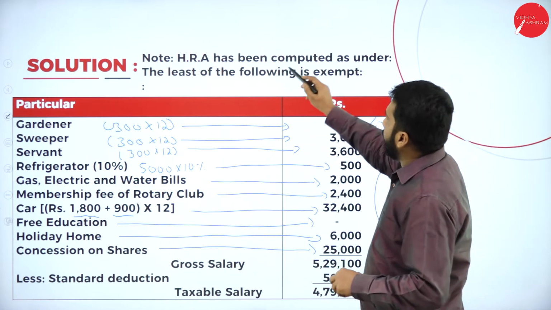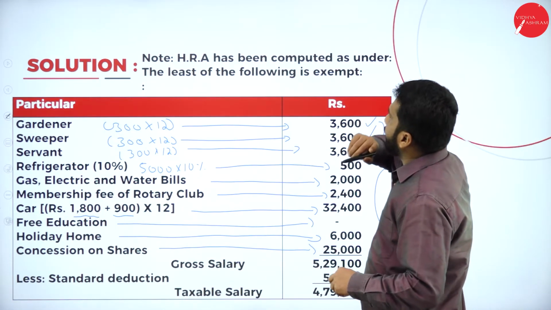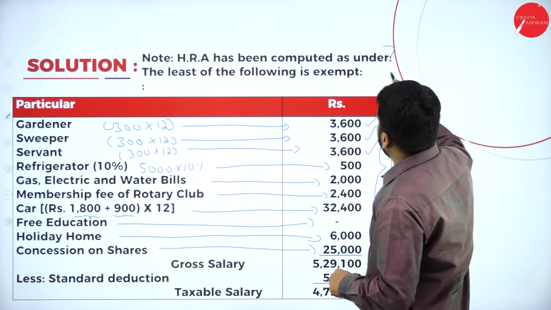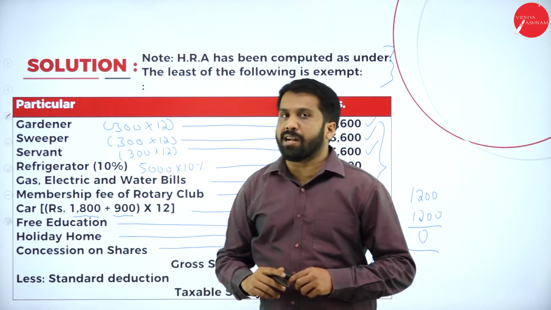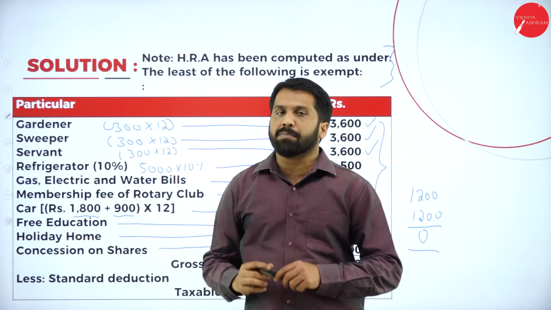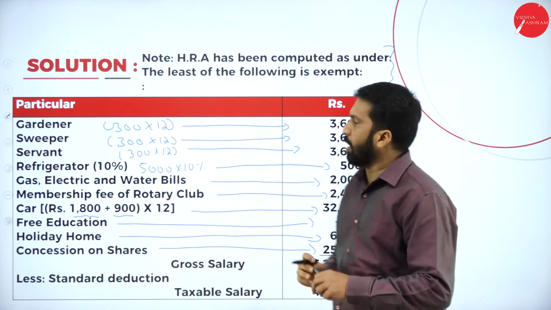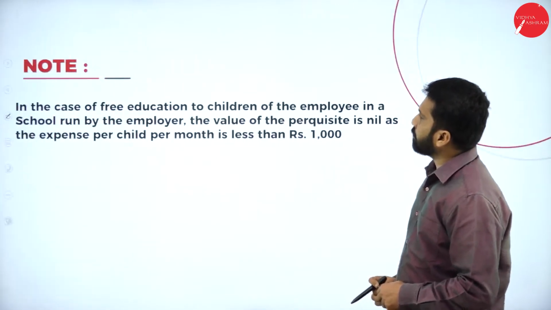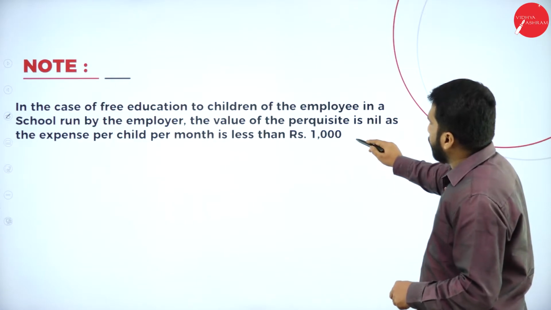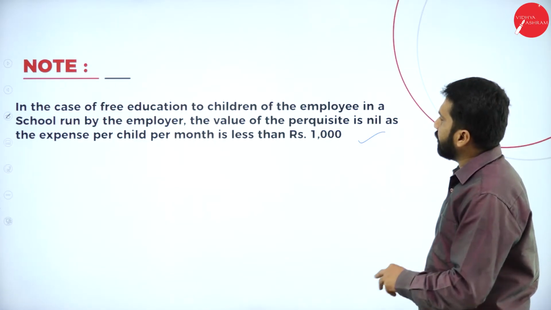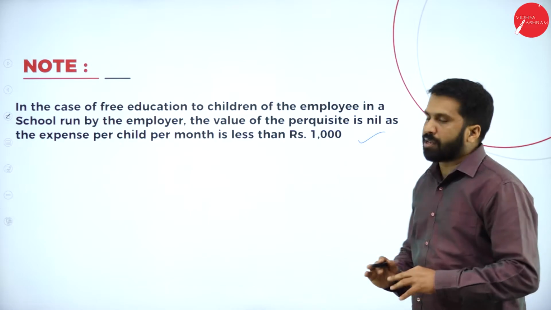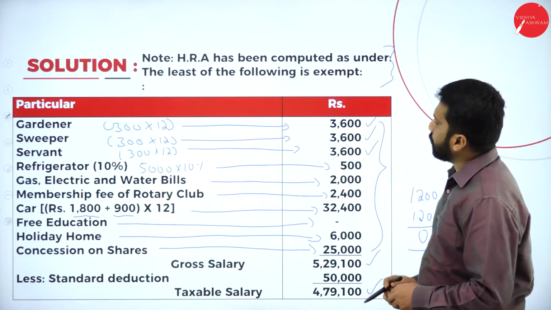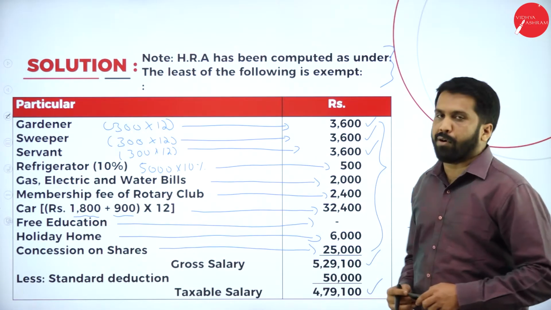So HRA has been computed as under, the list of the following exam. HRA we have not done only. If we are done, we are supposed to consider that. Now, we are done with all this. These are the information we have. In the case of free education, we already did. It is up to 1,000. It is less. So there is a note, nothing important, but you should remember this format.